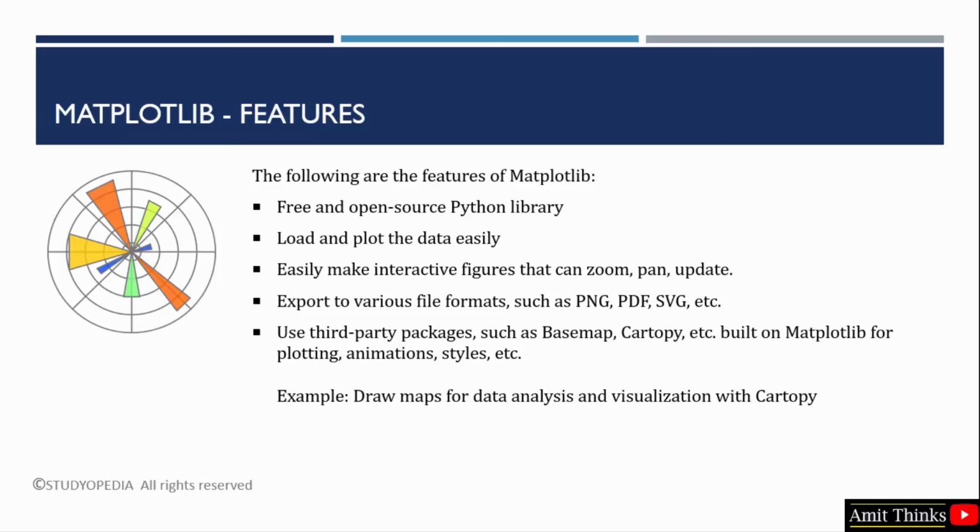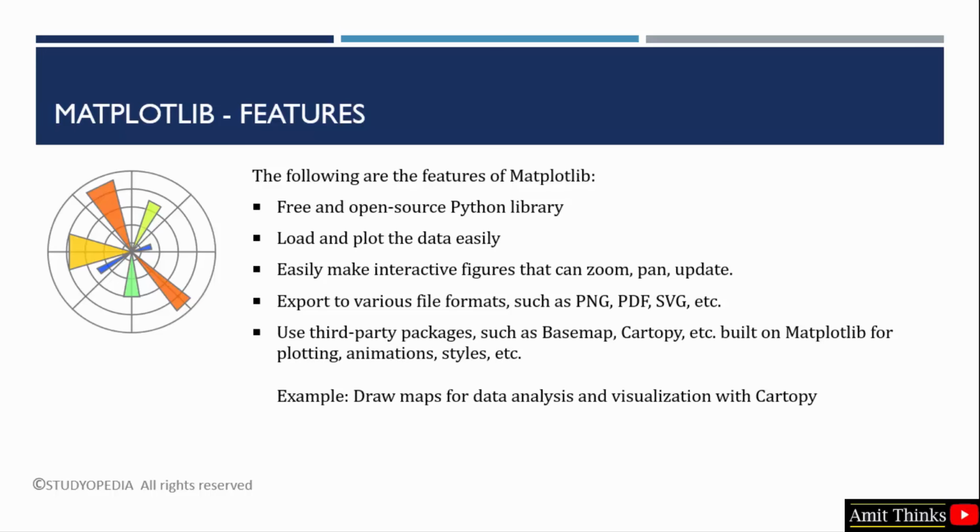If you want to create interactive figures, you can easily achieve this with Matplotlib. Also add features like zoom and pan. To create a figure is easy with Matplotlib, but if you want the output in a format like PNG, even PDF or SVG, then you can easily export. This feature allows you to easily export your figure in different file formats that I just mentioned.